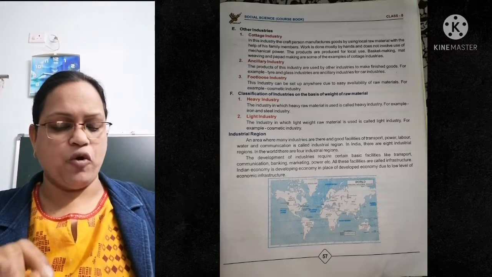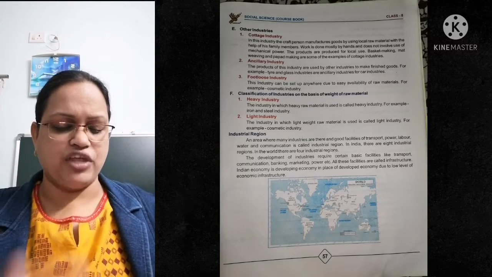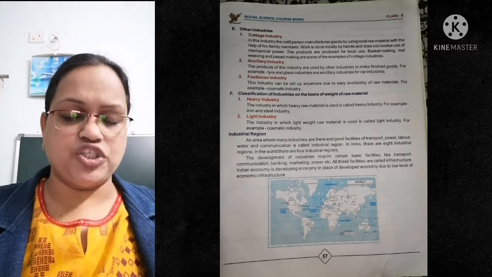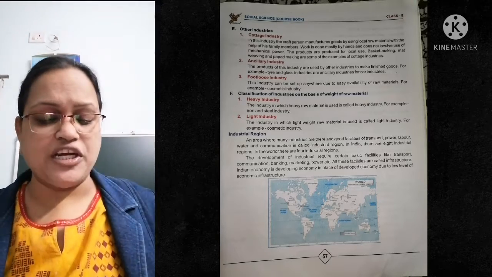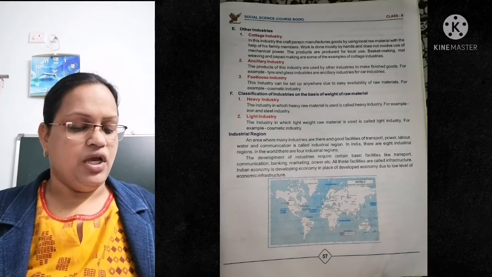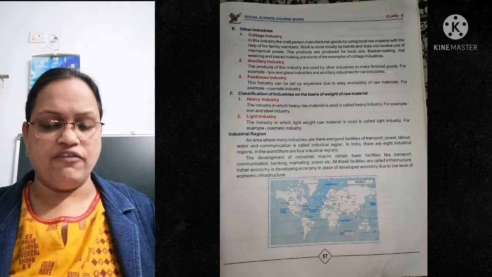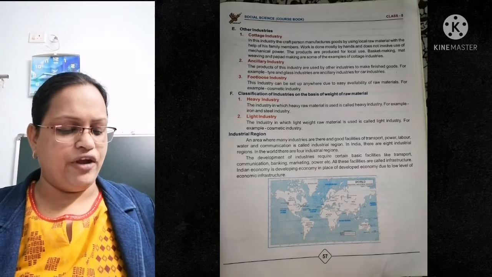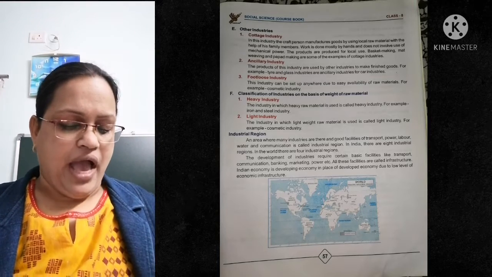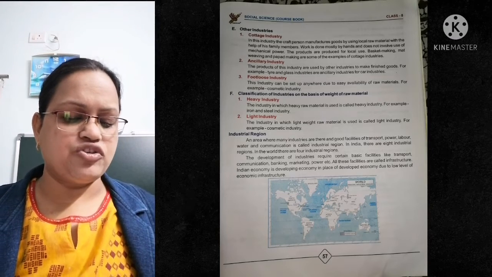We require transport, communication, banking, market, power, etc. All these facilities are called infrastructure. Infrastructure means what industry requires. Indian economy is a developing economy in place of a developed economy due to low level of economic infrastructure. We don't have proper infrastructure.